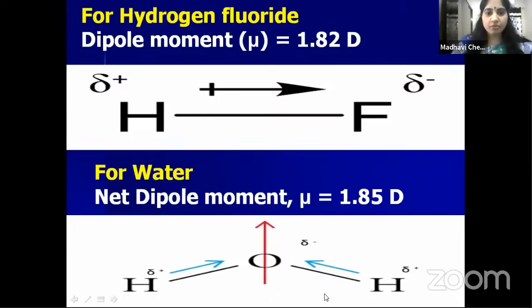For water molecules, see here, oxygen is more electronegative, so the bond pair of electrons shifts more towards oxygen. So oxygen gets a partial negative charge and the hydrogens get a partial positive charge. Once these partial charges develop in the molecule, that molecule is called a polar molecule and it attains a dipole moment. What is the dipole moment? 1.85 Debye units in case of water.